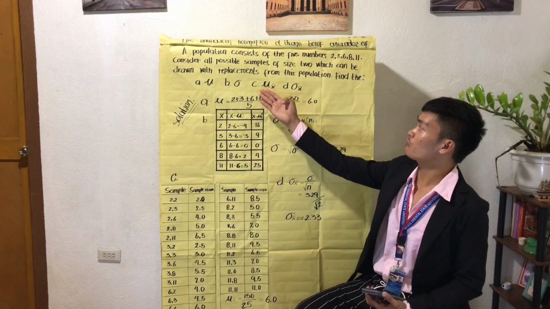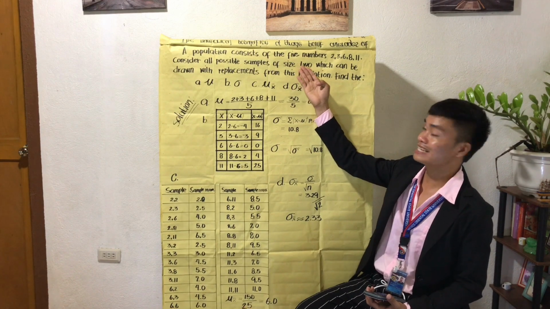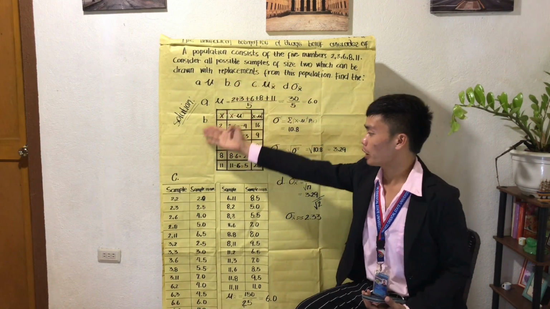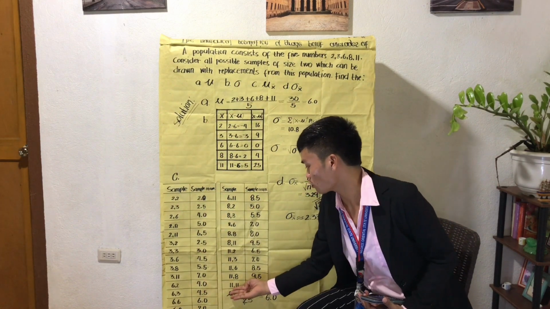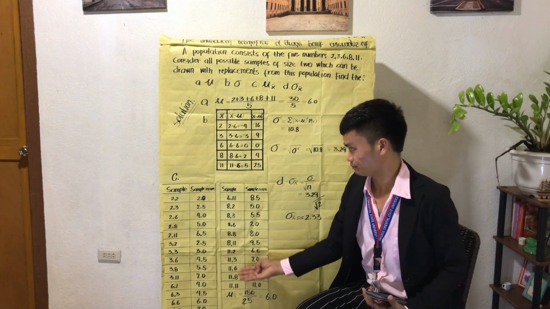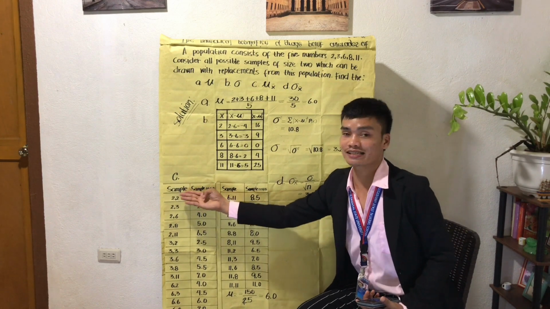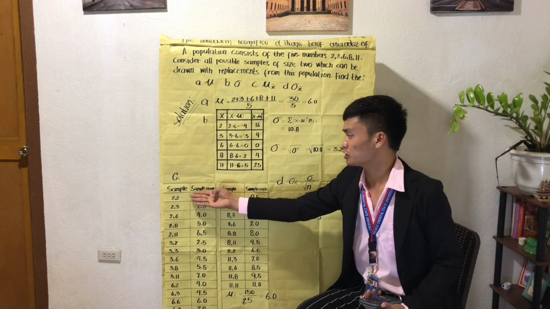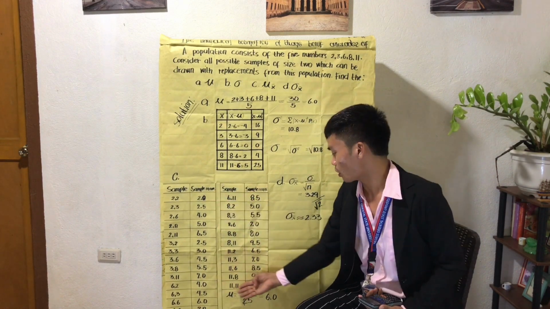Now, we will solve for the mean of the sample means. Remember that we have a sample size of 2 and we have replacements. So our samples will be 2 and 2, 2 and 3, so on and so forth, with a total of 25. In getting the sample means, we only get the sum of the two samples divided by 2. Following the same procedure for all the samples, we have the sample means of 2.0, so on and so forth.